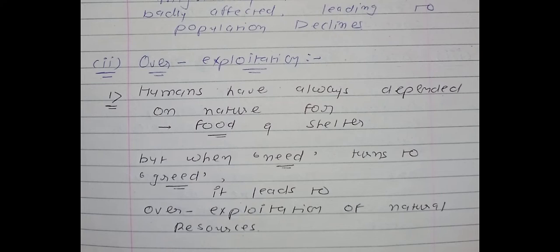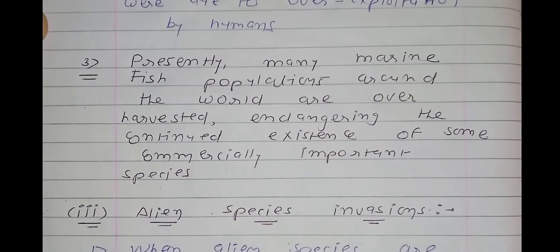But when need turns into greed, it leads to over exploitation of the natural resources. So when our need is converted into greed, it is not good for the natural resources.